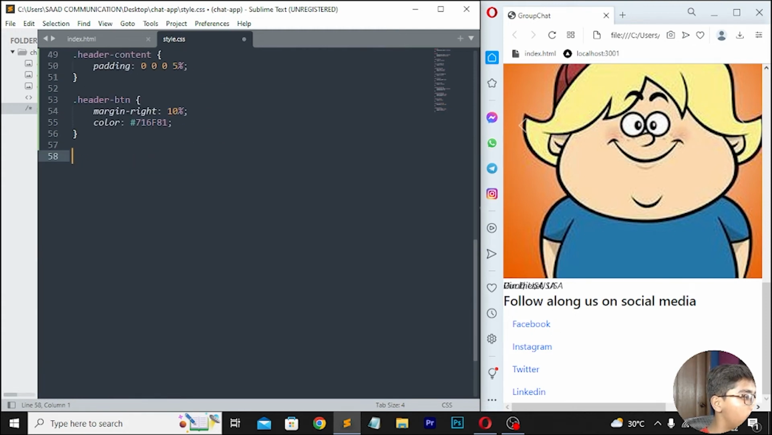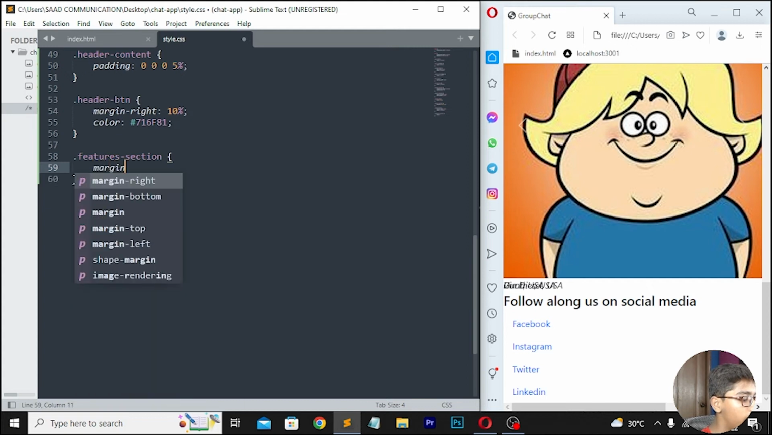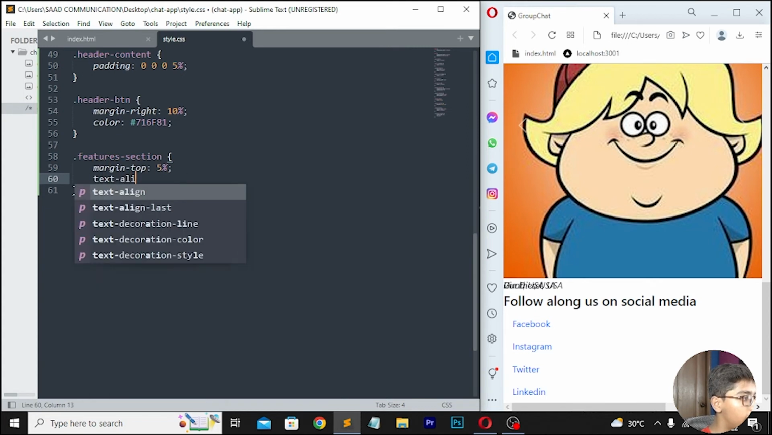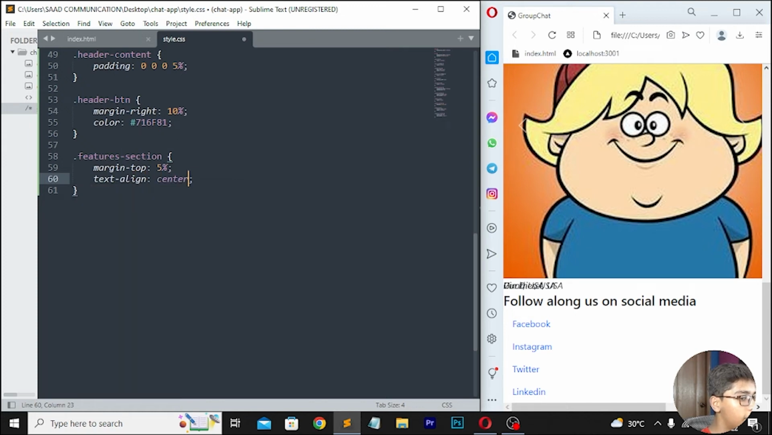Now move down here, I will be now writing a tag, which will be like .features-section. Here I will be now writing margin top, which will be 5%. Here I'll be writing text align center. Then move down right here padding bottom, which will be 5%. Then you have to move down, so here I will be now erasing this one which is written here, so erase this. Then you have to move down right here .features-div.